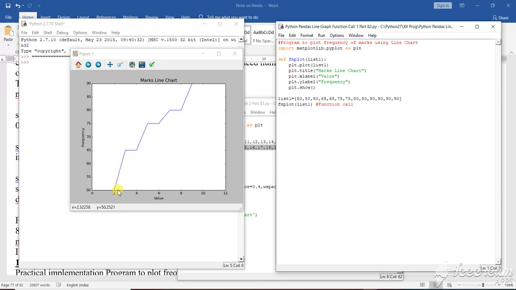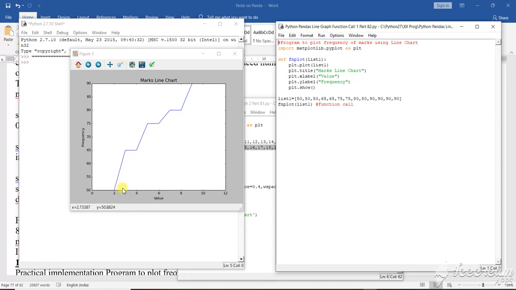By default it takes the identification of its own. As for the default x-axis values, they are 0, 2, 4, 6, 8, 10 and 12. This is the default specification it has taken.